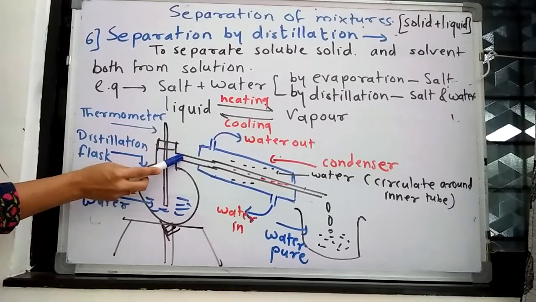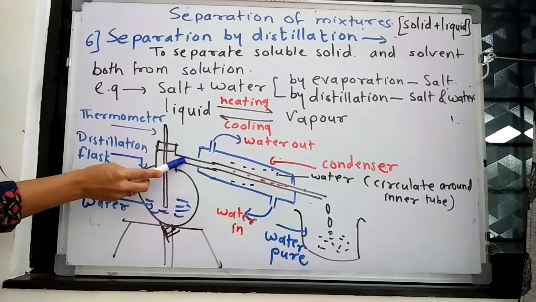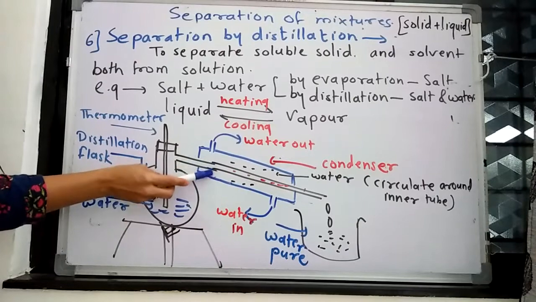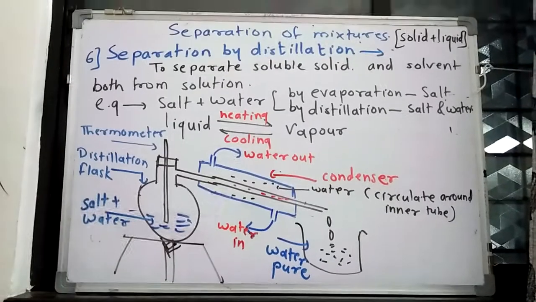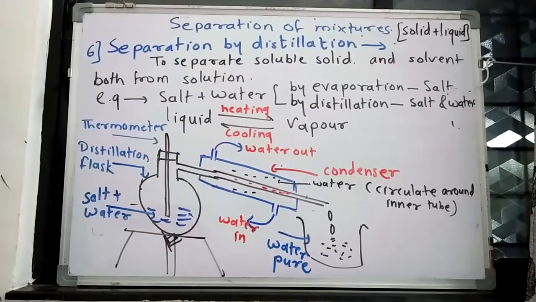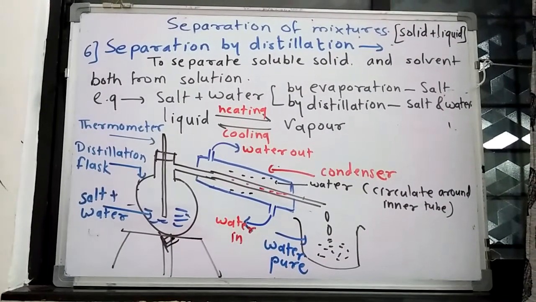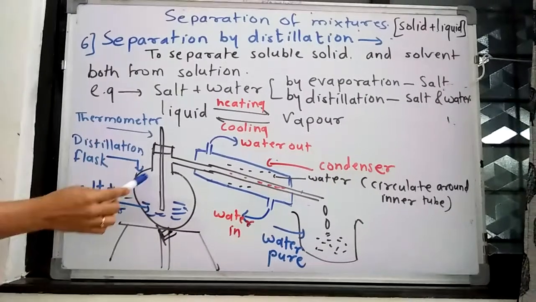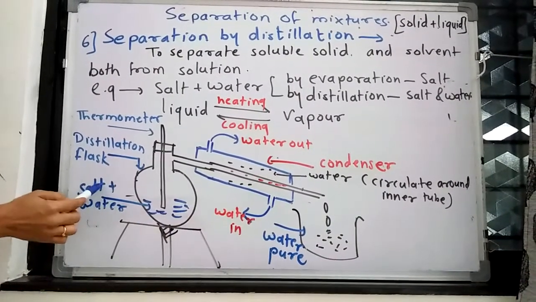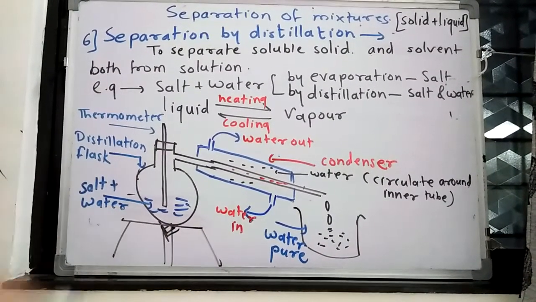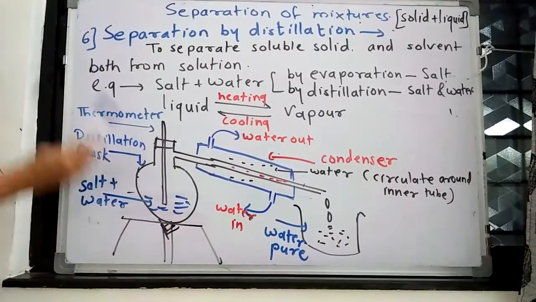Now here we have this setup. Here we have one glass tube. It is called the inner glass tube, and here we have one more glass tube. It is called the outer glass tube, or it is also called the condenser. And here we have one flask. Now see here, what will we do? We will put the mixture of salt and water in the distillation flask, and we will heat it.